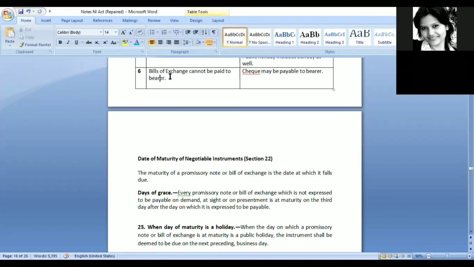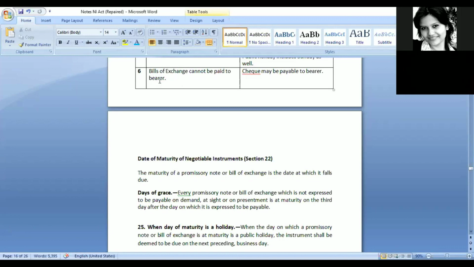So promissory note and bills of exchange cannot be paid to the bearer. We need to mention the name of a person. Why? Because there is one provision where the Reserve Bank of India restricts people from making an instrument where they would say, I promise to pay this particular amount to the bearer. This right is reserved only with the Reserve Bank. In the currency notes we see, right, I promise to pay the bearer this particular sum. So this is an exclusive right that they are holding.